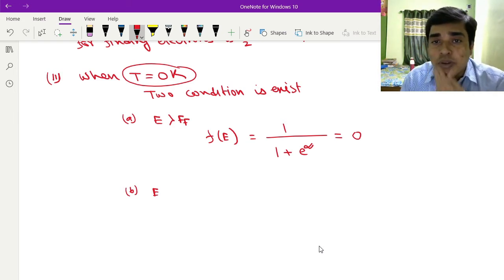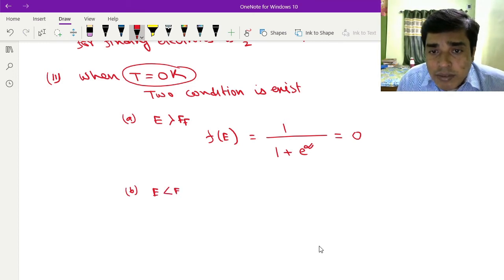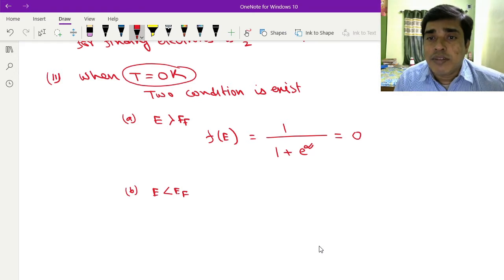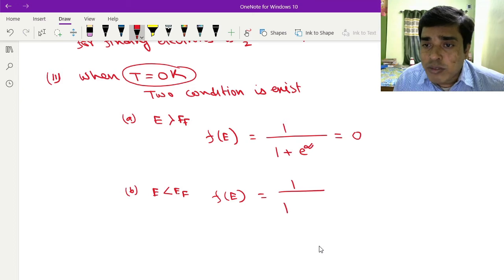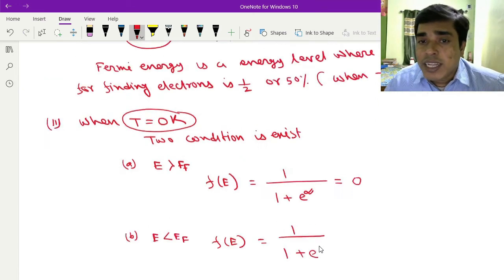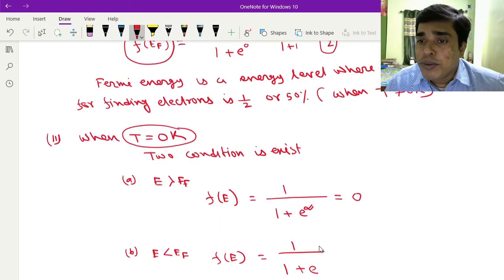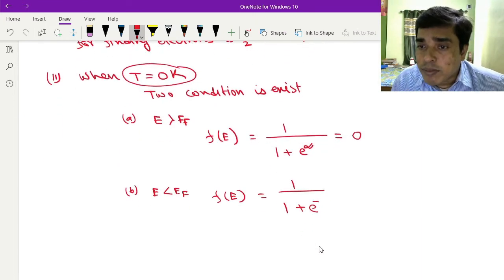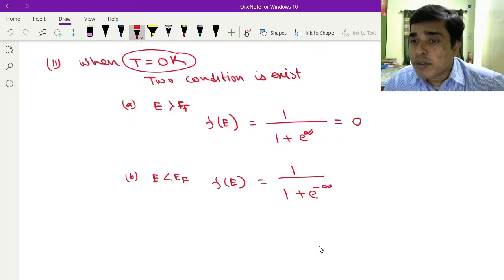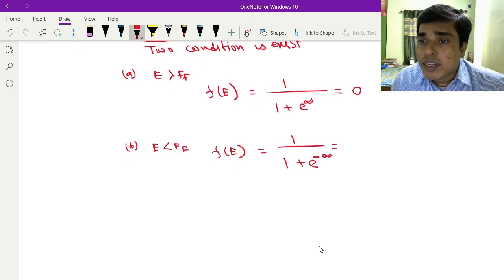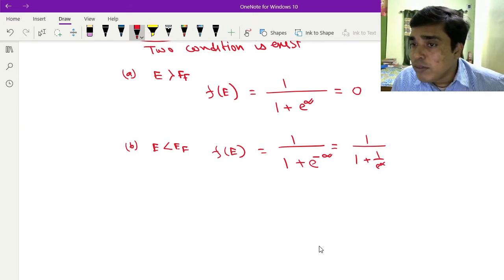Case B: when energy is less than EF, then f of E equals 1 divided by 1 plus e to the power of a negative value. When EF is larger than E, this is a negative value, so you can say this is minus infinity. Then you get 1 divided by 1 plus 1 by e to the power infinity. So this is infinity, and this term is 0.